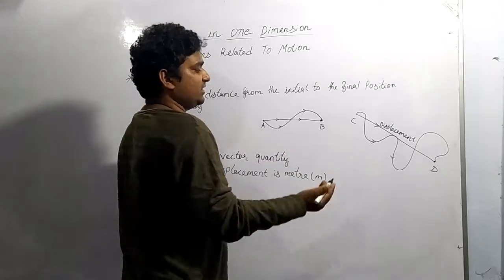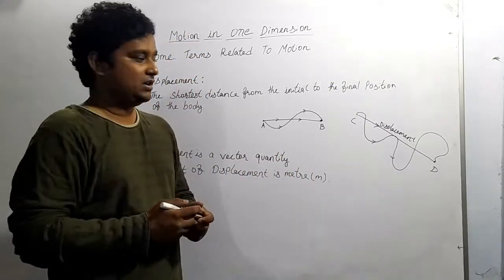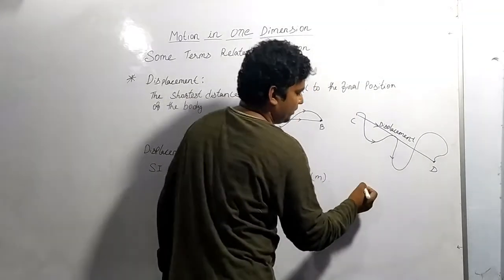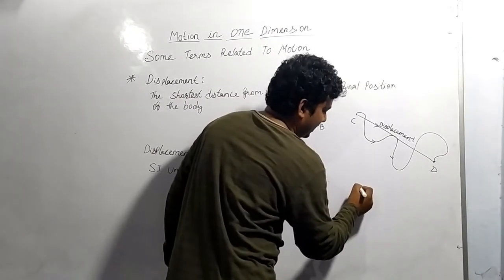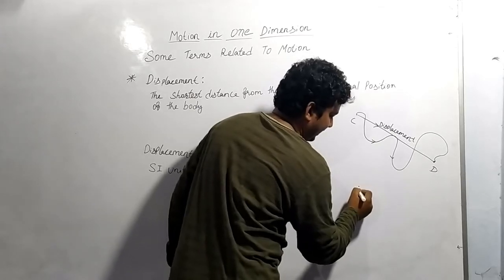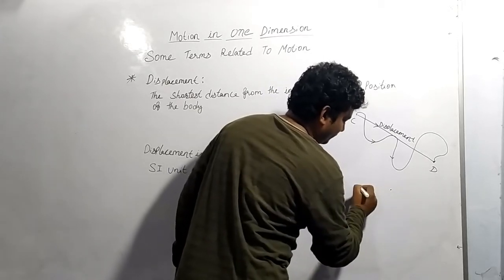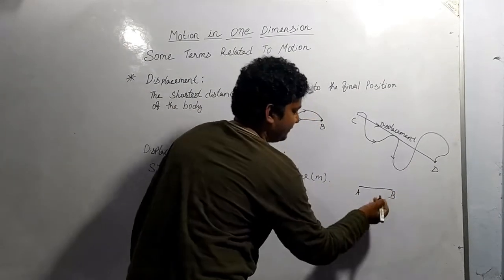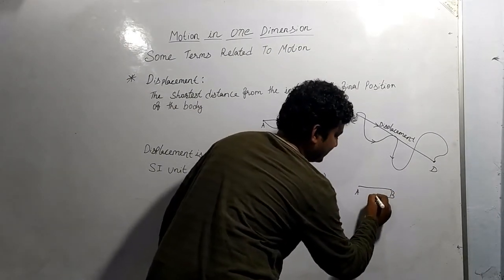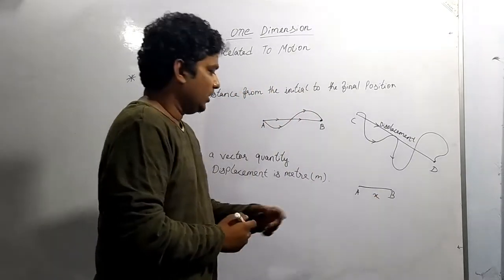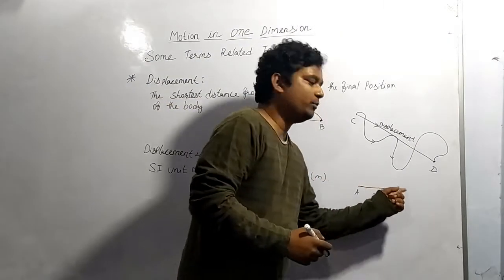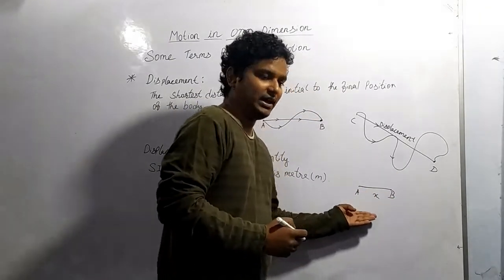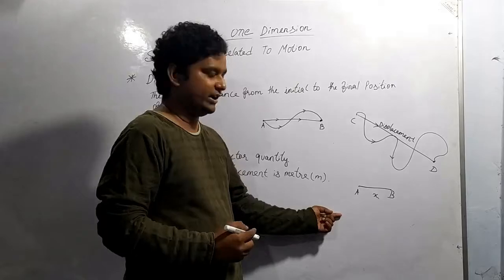I am telling one condition where the displacement is 0 or has some magnitude. Suppose we are going from point A to point B, and the distance between A and B is x meter, clear? So when the object is moving from A to B in a straight line, we are considering that motion in one dimension, only in a straight linear path.